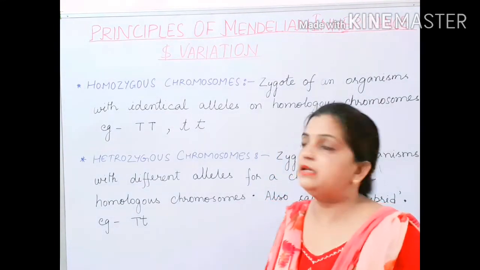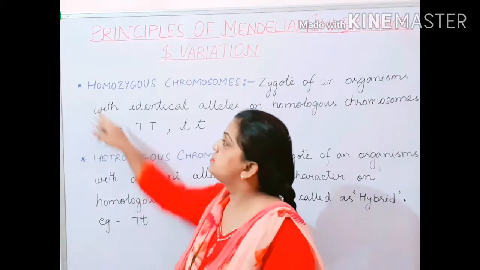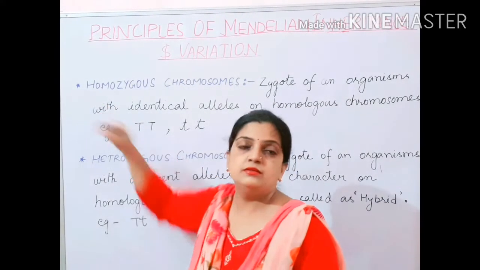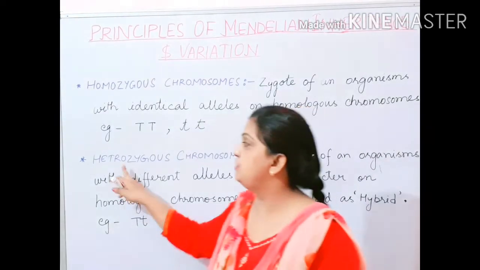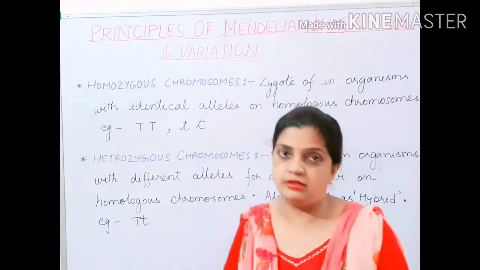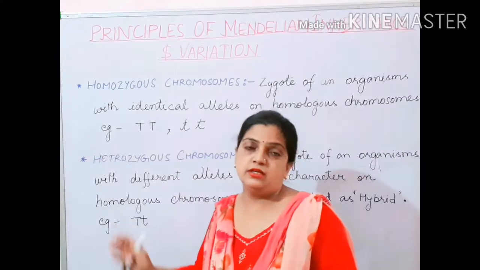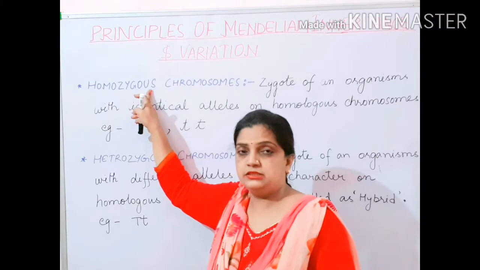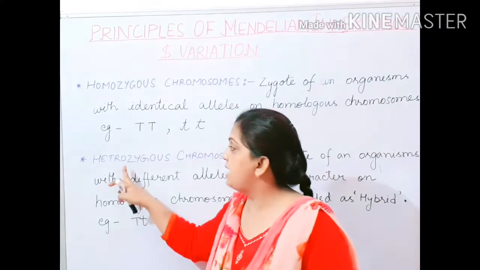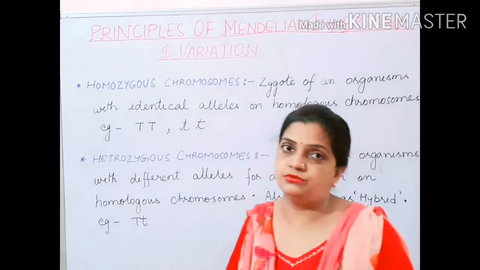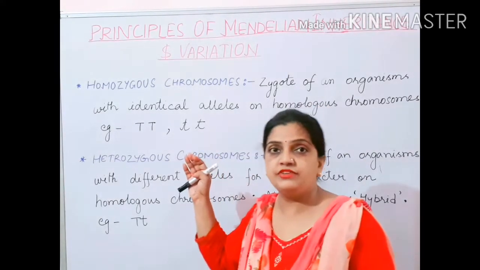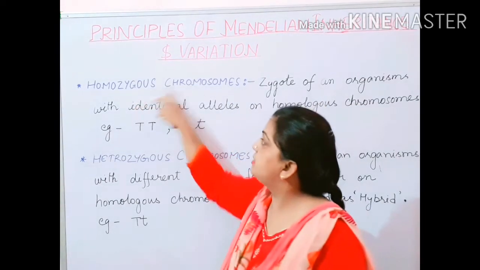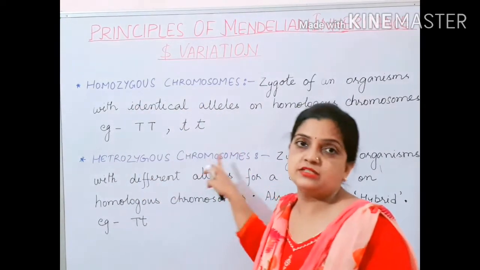In very simple language, children, homo means same. You are familiar with these words. And when we use hetero, it means different. The word zygous is taken from zygote. So children, homozygous means same zygote, and heterozygous means different zygote. Now here, what are we going to talk about? We are going to talk about chromosomes: homozygous chromosomes and heterozygous chromosomes.